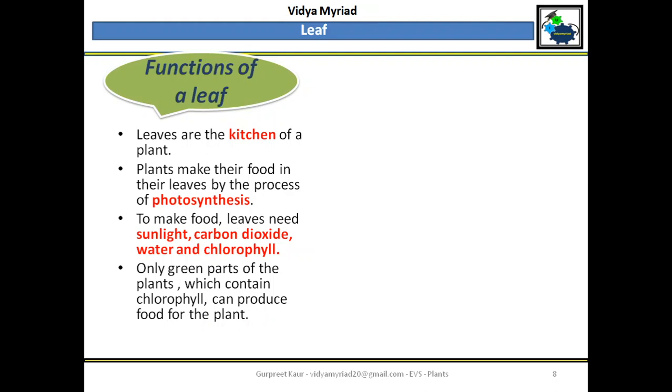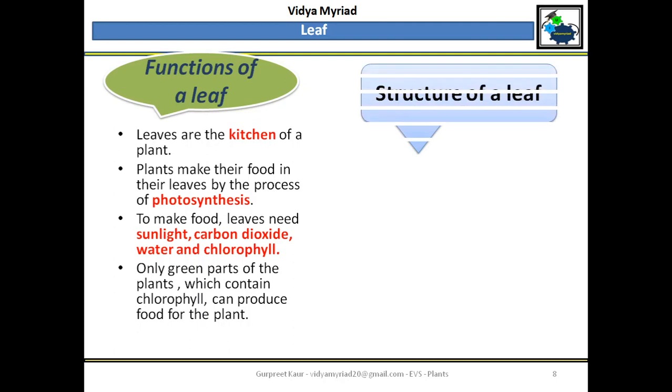You see the leaves are green in color. That is because of the presence of chlorophyll in it. So just remember this. Only the green parts of the plants can produce food for the plant.